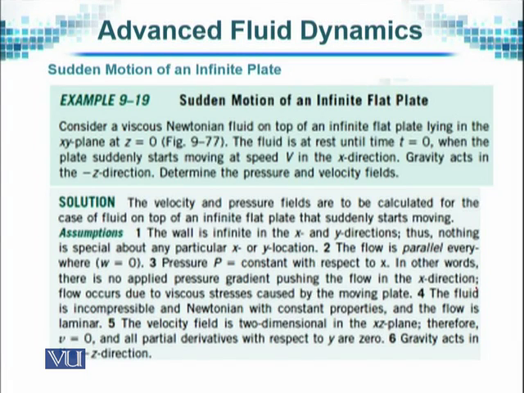So we go for the solution, and as always, when a problem is posed, first of all, according to the problem, we have to consider what the boundary conditions are, and what assumptions we are taking. What are our parameters? What are our limitations and what are not our limitations? According to that, we decide what to choose and what to ignore. So the velocity and pressure fields are to be calculated for the fluid on top of an infinite plate that suddenly starts moving. The assumptions that we are making here are pretty obvious, but we list them down.